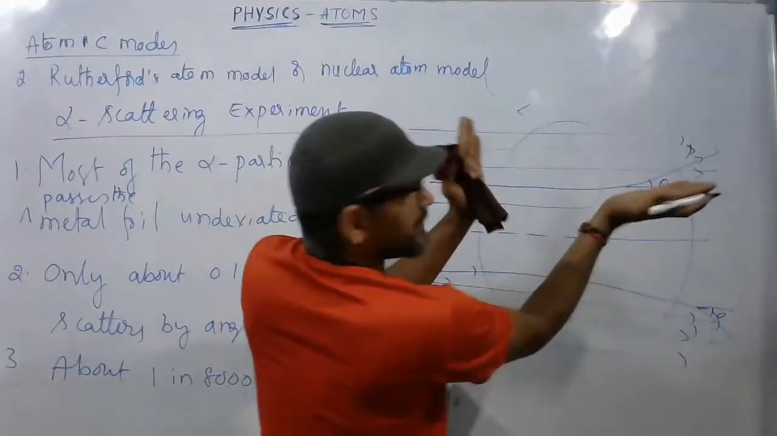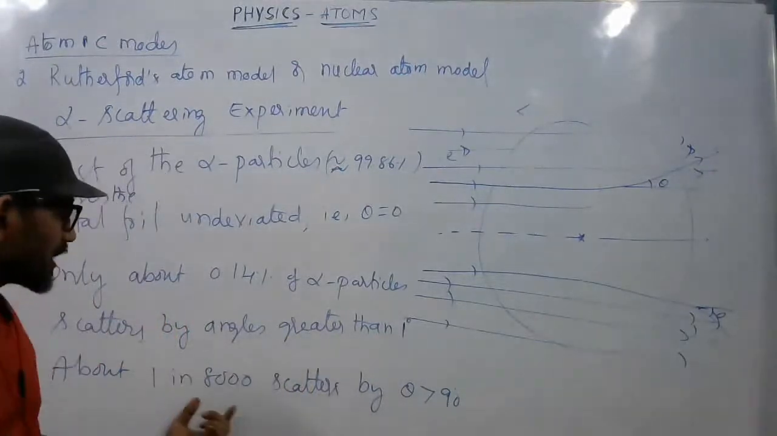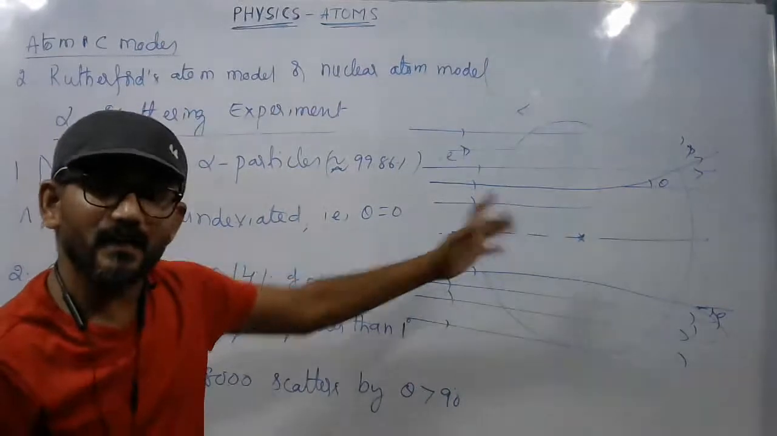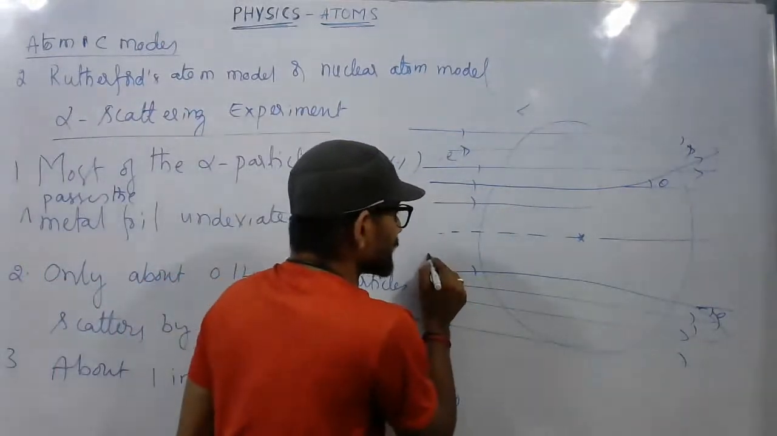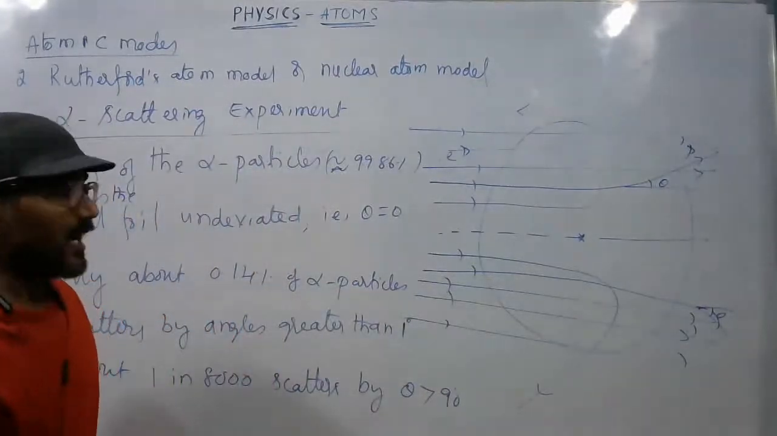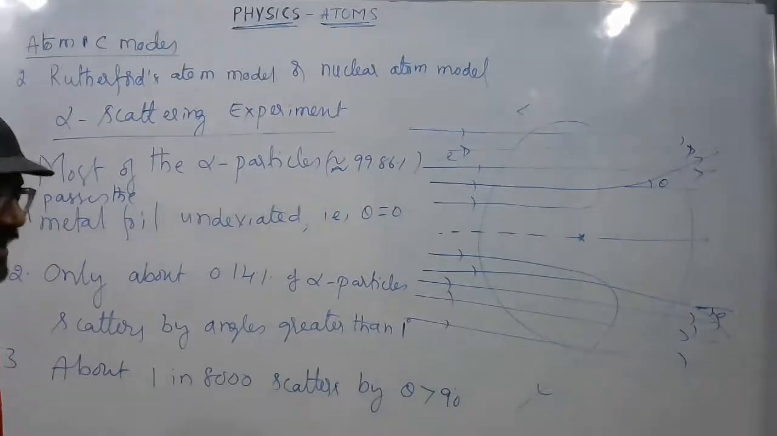So the vertical angle is 90. So more than 90, it is observed that 1 in 8,000 alpha particles scattered by an angle greater than 90. Even here also we can observe the same like this, right? One more very important observation they made here is